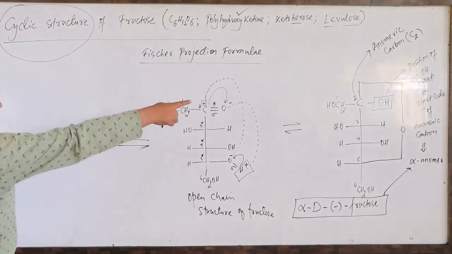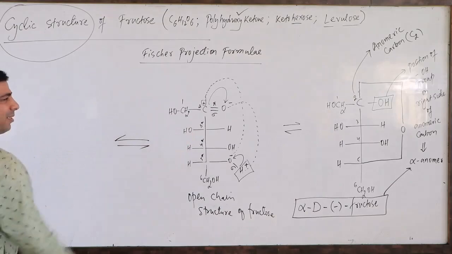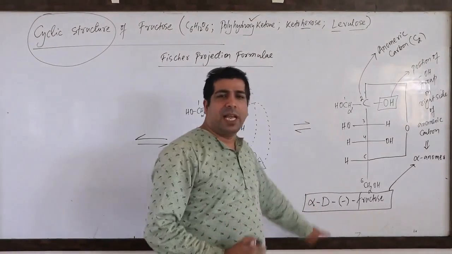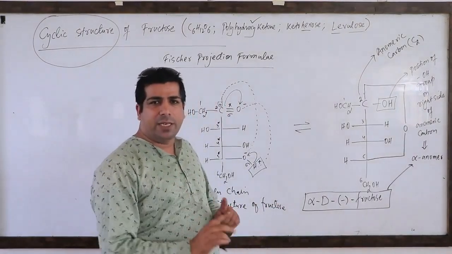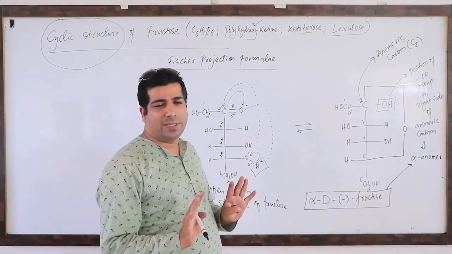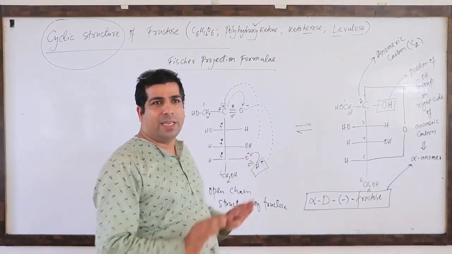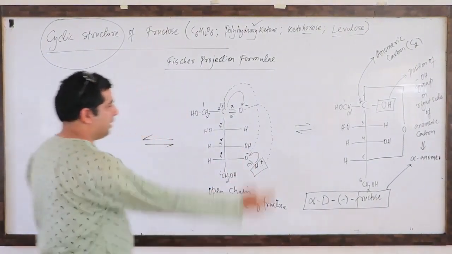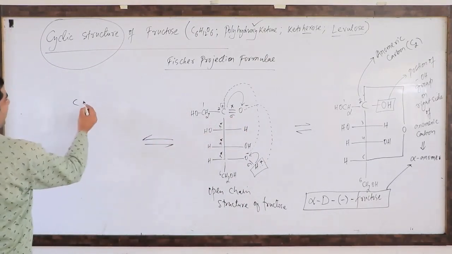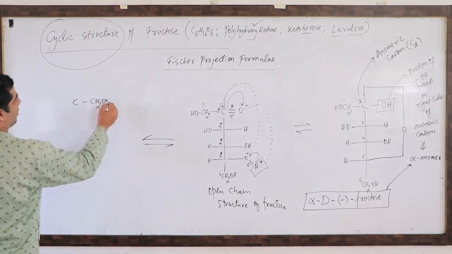So my dear friends, let's take on that structure exactly. I am not taking the mirror image. Remember, I am not taking the mirror image of this. I am only rotating the groups at carbon number 2 here, not at other carbons. The rest of the carbons will have the same pattern of groups. Let's take the first carbon, CH2OH. This side, now it will go this side.